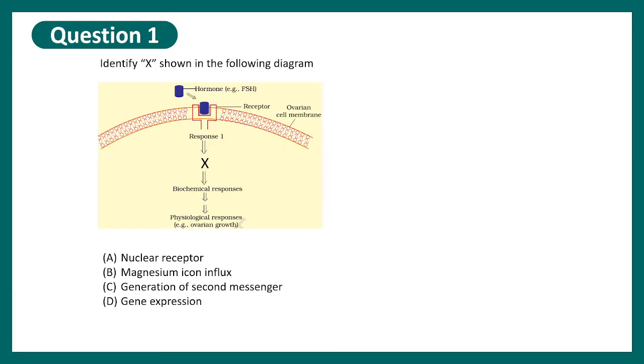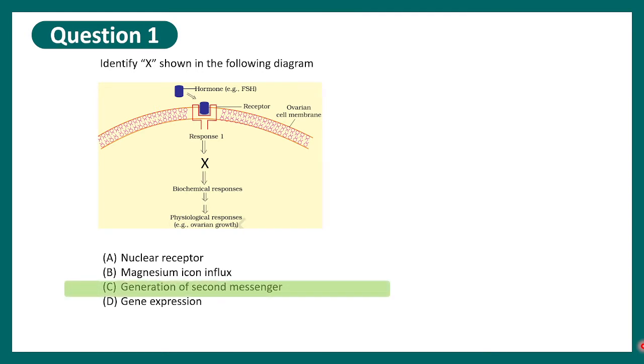Question number 1 says: identify X shown in the following diagram. Here X is provided and they ask what X is. Options are nuclear receptor, magnesium ion influx, generation of second messenger, gene expression. The correct answer is generation of second messenger.